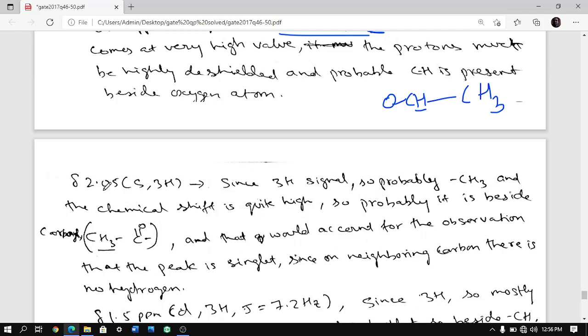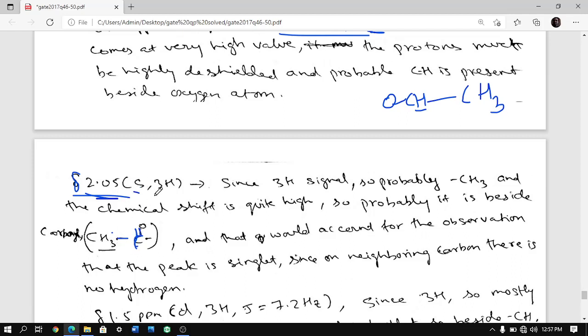Second, it says 2.05. It's not much lower. The ppm is 2.05 delta, so this delta value is quite high. It is also quite deshielded, but not very much deshielded. So something like CH3 C double bond O looks good to me, because C double bond O withdraws electrons, but not so much. So therefore it is not coming at 1 or less than 1. It is coming at 2.05 because it is this one.